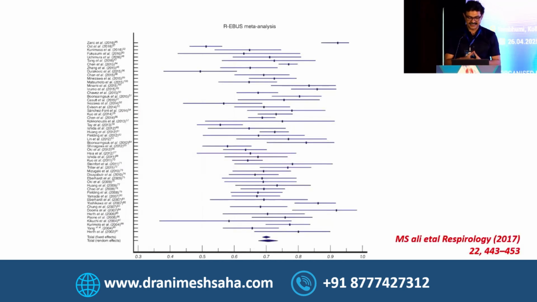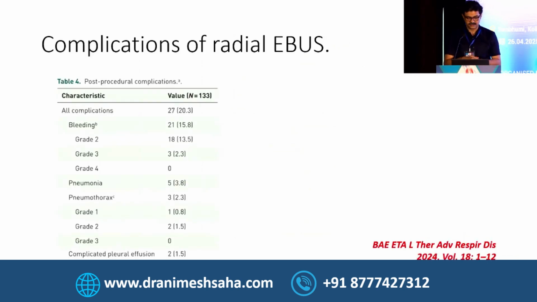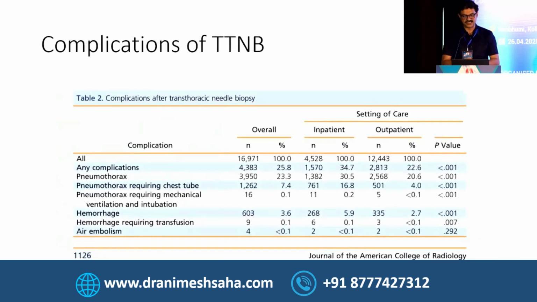This is a meta-analysis published in 2017, which has shown that our ability to diagnose is up to 70%. This is obviously less than the percutaneous needle biopsy. But if you look at the complications, our rate of pneumothorax is much lower when we are going for the peripheral lesion, which is much higher when you are going for the percutaneous